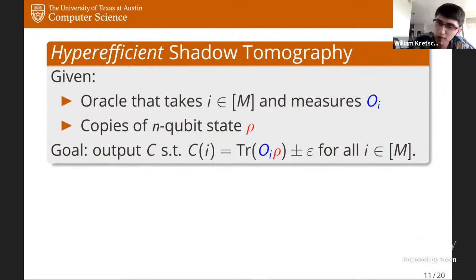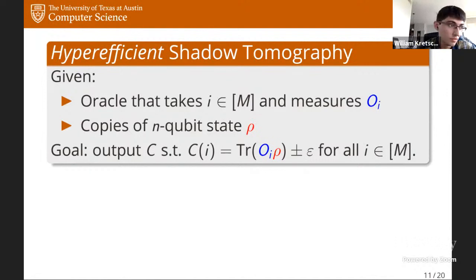So now, instead of being given each observable as an explicit density matrix, the algorithm just gets oracle access. We have some oracle that takes an index i and performs the ith observable. You're still given copies of the state, but now the output also gets to be implicit.